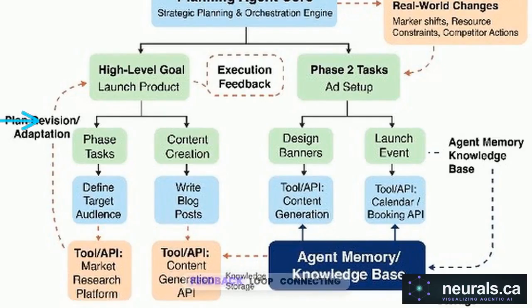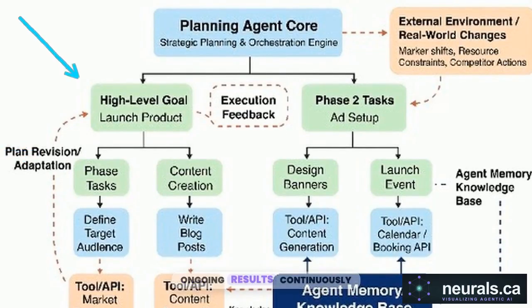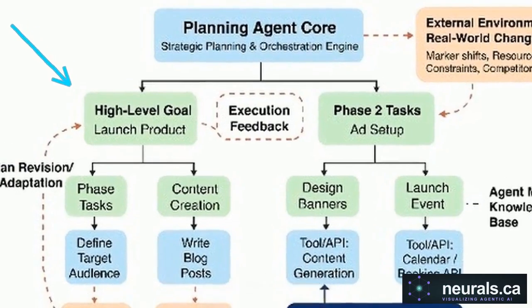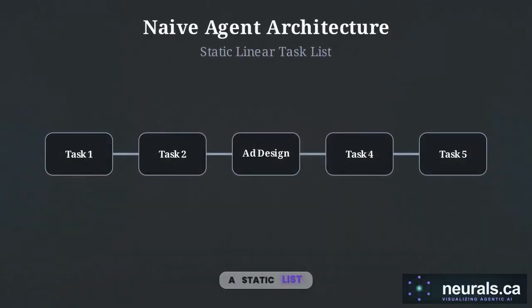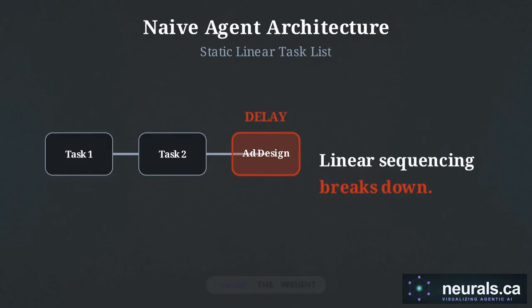Notice the execution feedback loop connecting the active tool calls back to the core engine. This ensures the ongoing results continuously inform and align with the high-level goal. If this were programmed as a static list, a delay in designing banner ads would freeze the entire project. Linear sequencing breaks down under the weight of real-world concurrency.